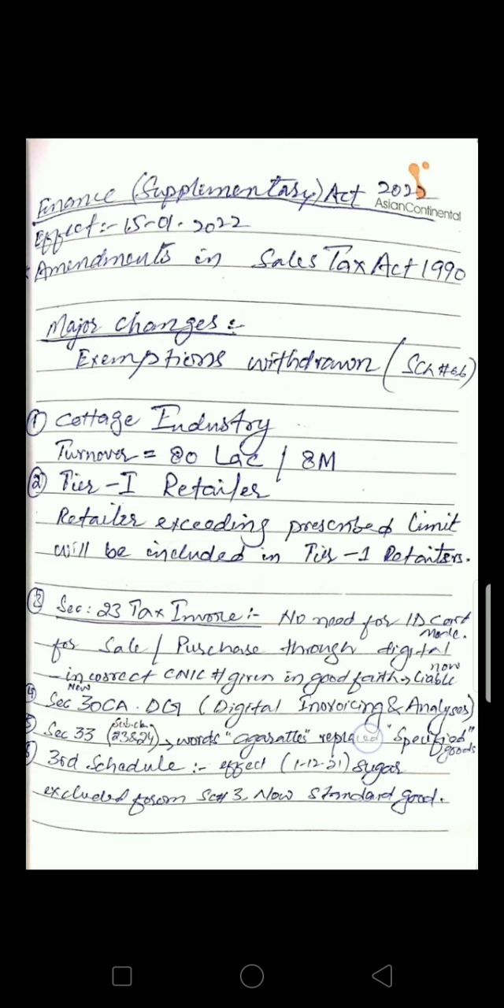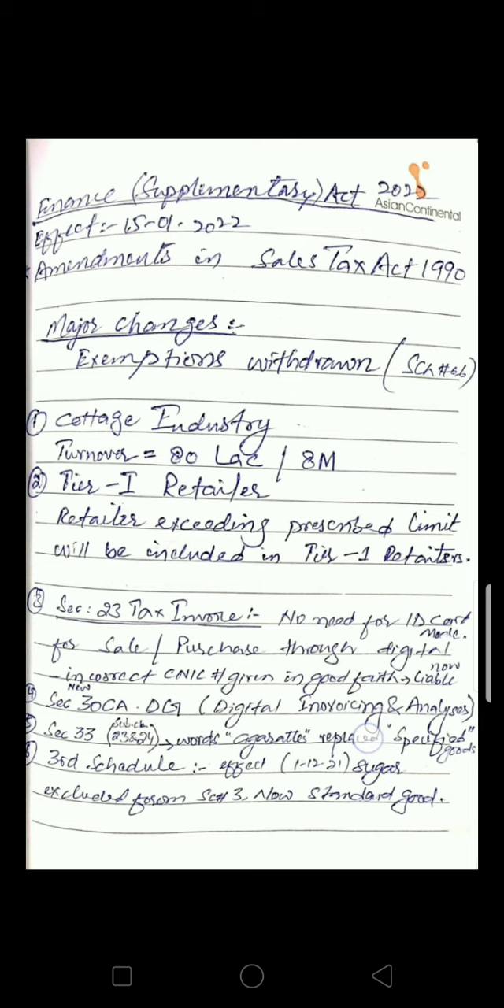So it is important to know that a major portion of the changes that have been made is related to the exemptions which were earlier provided in Schedule number 6. Now, many exemptions have been withdrawn. Now let's start the changes or amendments one by one.